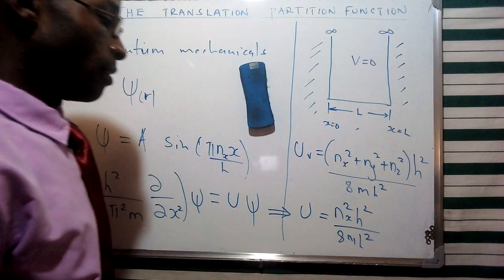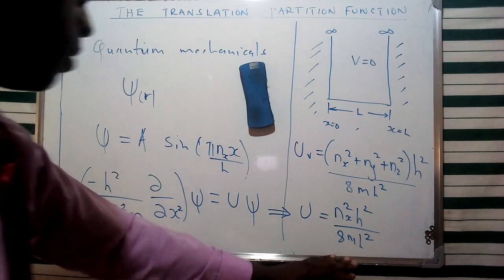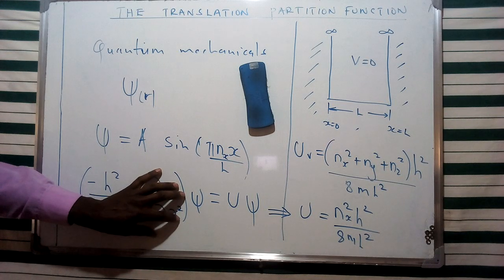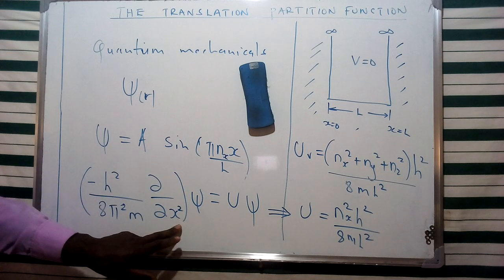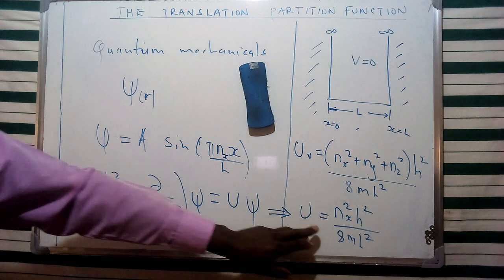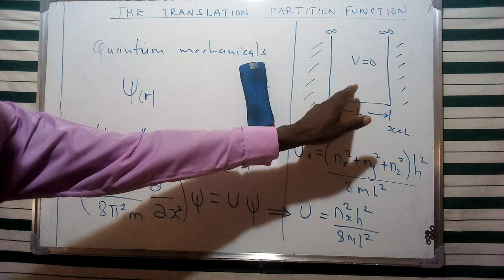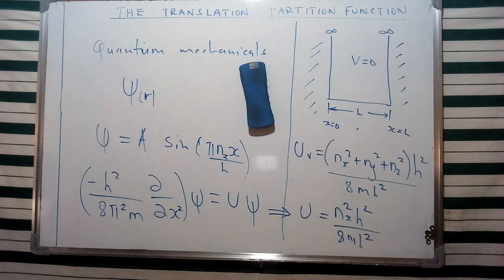And we say that this is in consideration of a one-dimension box. As we can see from the differential operator, we have only taken one aspect of the Cartesian system, which is going to be x. And therefore, this is going to give us a solution for one component of x for describing the energy of this specific particle in a one-dimension box.